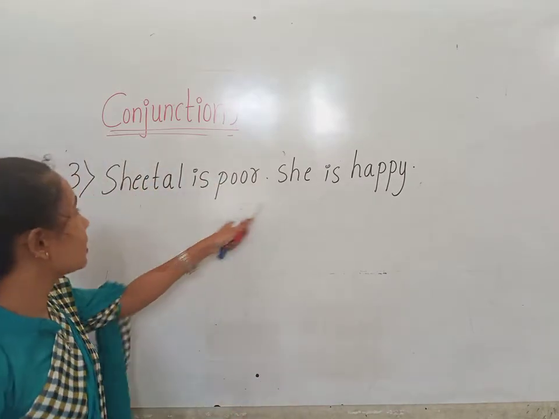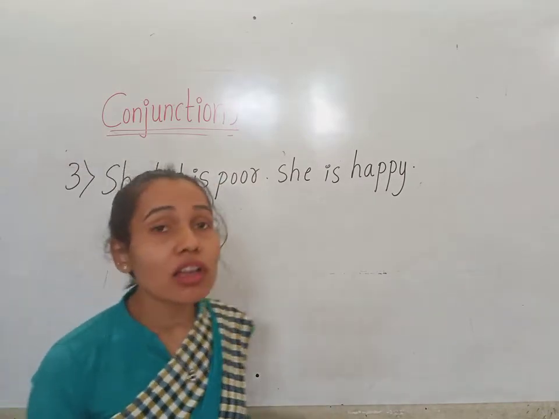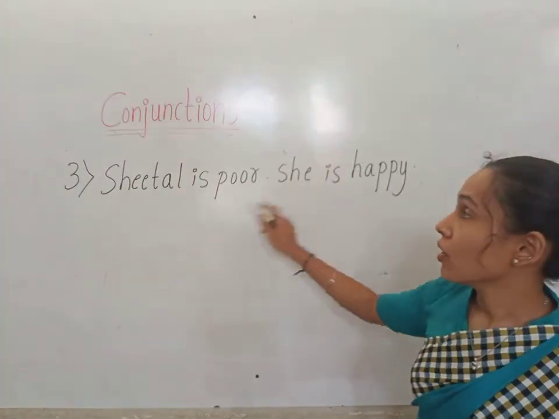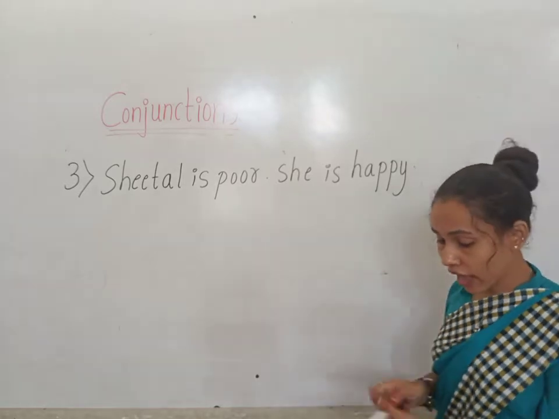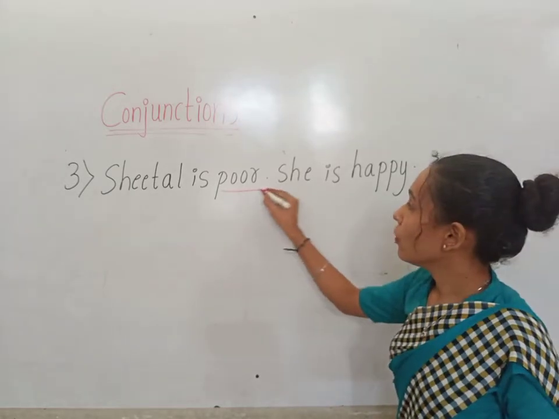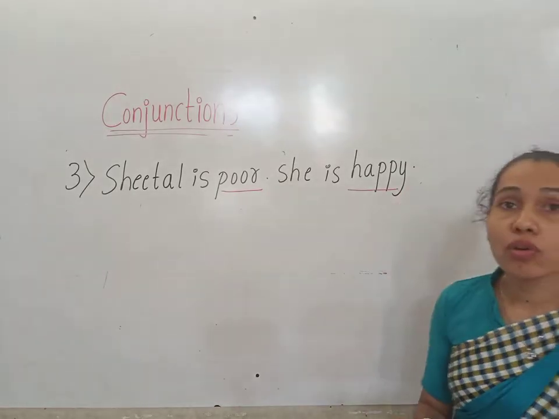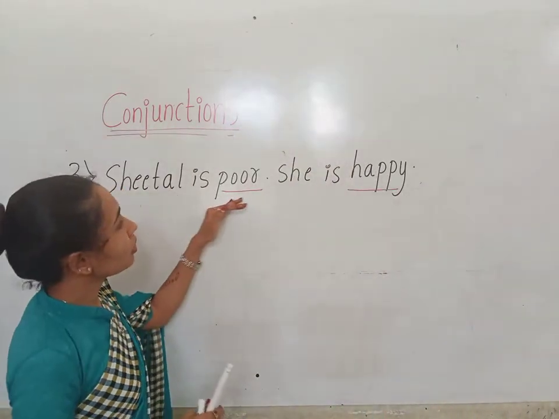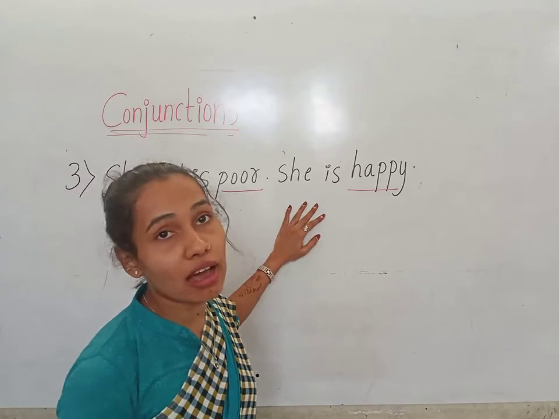There are two sentences. Sheetal is poor. Sheetal is happy. So there are two sentences. Okay children, these poor and happy, poor and happy, these both are showing the opposite ideas.